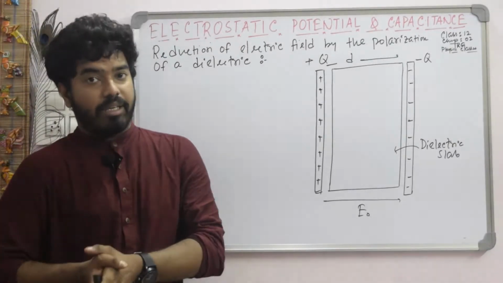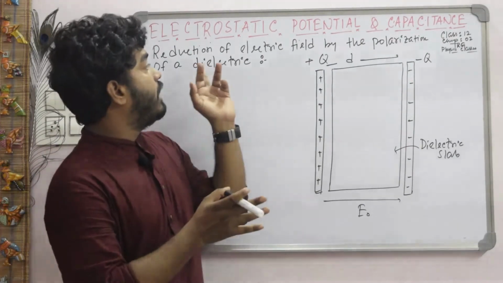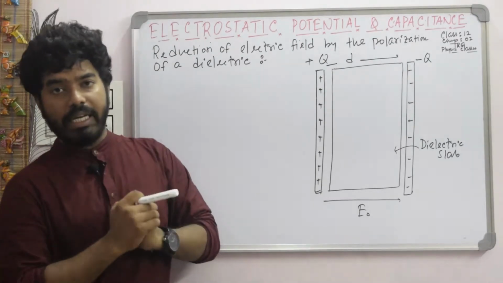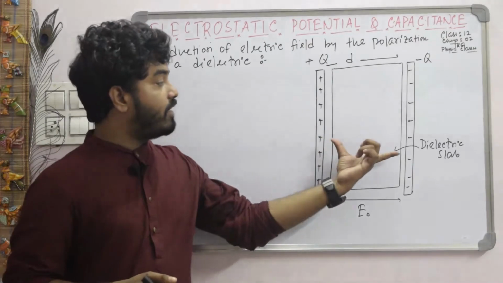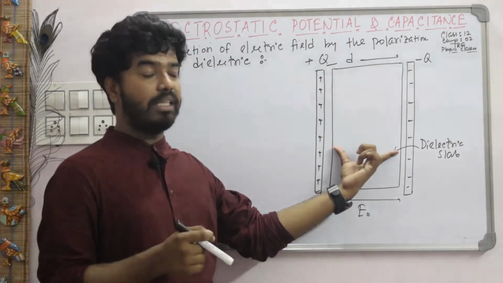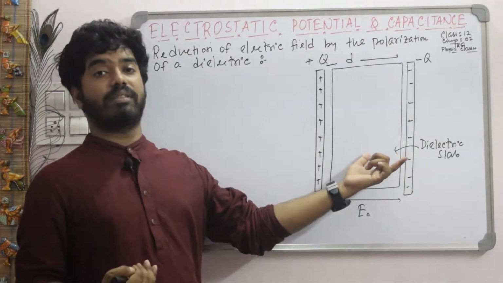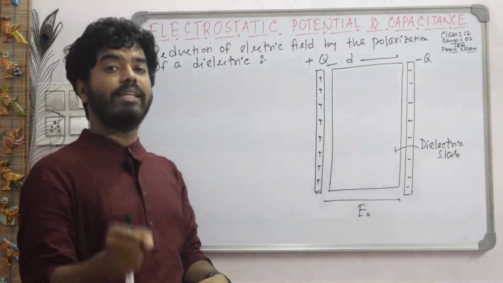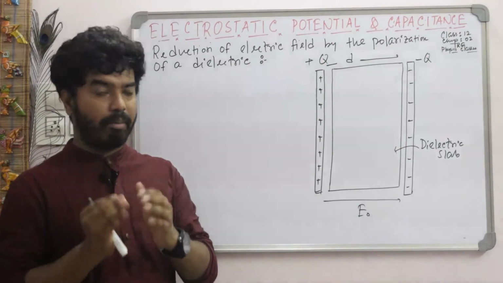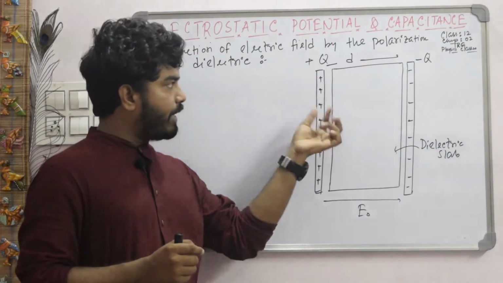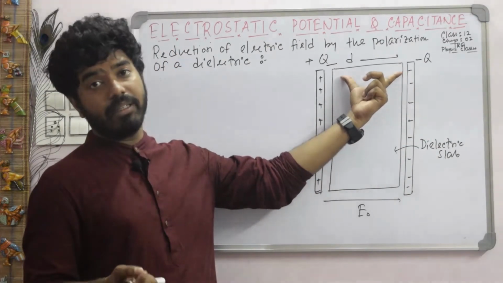Okay. Now students, a very important theory is the reduction of electric field by polarization of a dielectric. That means when we use a dielectric slab inside a parallel plate capacitor, the electric field inside this region decreases. Now the question is, why is the electric field reduced when we use a dielectric slab? Just think about it. Suppose there is a positive plate of charge plus q and a negative plate of charge minus q, and the separation is represented by d.